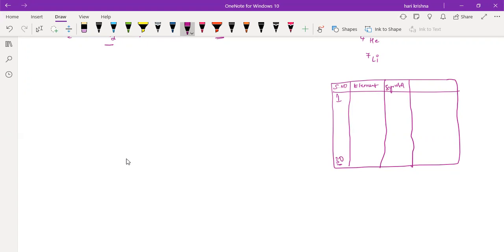The next one is mass number. Sorry, atomic number is this only. Serial number and atomic number both are same. Sir, it's not exactly like hydrogen will be 1, it will be something like 1.008. You can take that, but whenever you do the calculation, it is approximately equal to 1 only, right? Yes, sir. Next one is mass number.